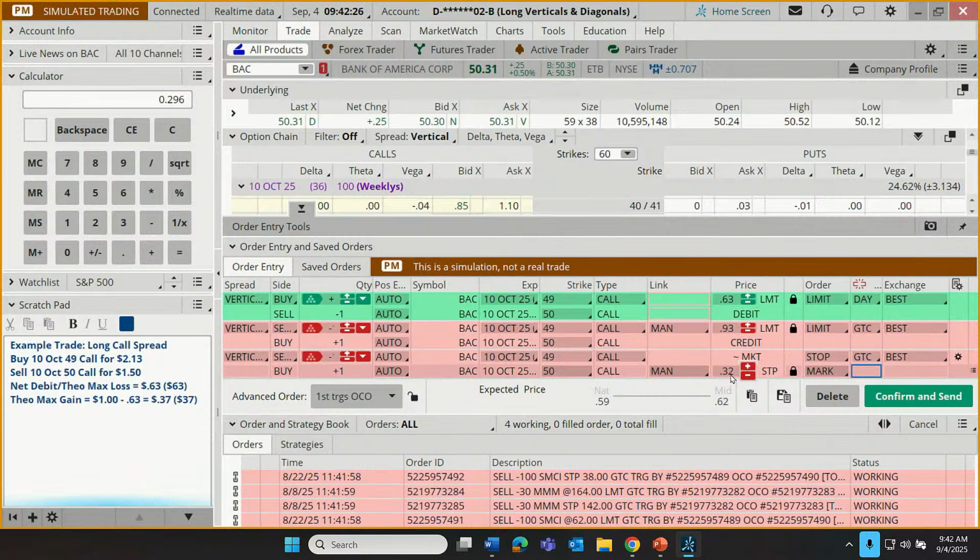But as we already learned today, a trigger is not a guarantee of an execution price. We could stop out at a different price, but let's click confirm and send.